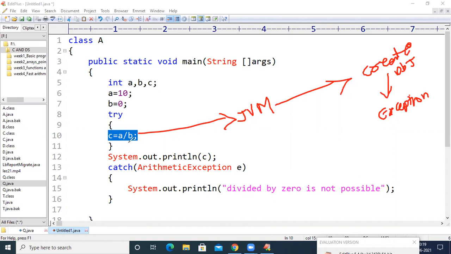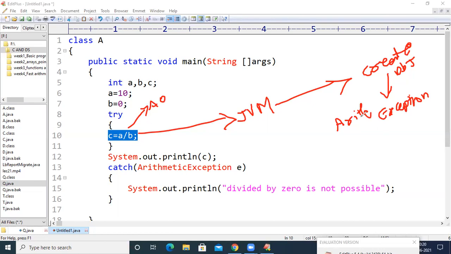Here in the denominator we have 0. This slash belongs to arithmetic operators. Under arithmetic operators we have plus, minus, star, divide, modulo, etc. So when there is an exception with an arithmetic operator, the type of exception is called arithmetic exception. Now JVM is going to create an object for arithmetic exception, and that object will travel the entire program.